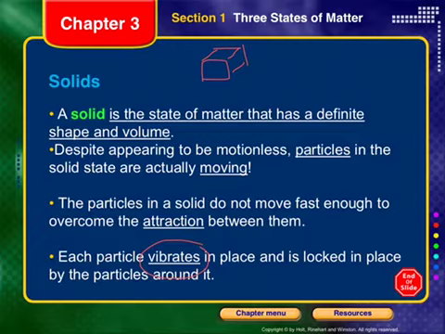The fact that they move is interesting because we can't perceive that, but they move just enough so they don't lose that bond. They don't overcome the attraction between them here. So your pen you're holding, those particles are moving, but just not quite enough to break their shape, okay? So think back to ice, right? We know ice retains that ice cube shape, whatever shape it's frozen in, until something happens to break those bonds, right? And we'll get to that in a little bit.